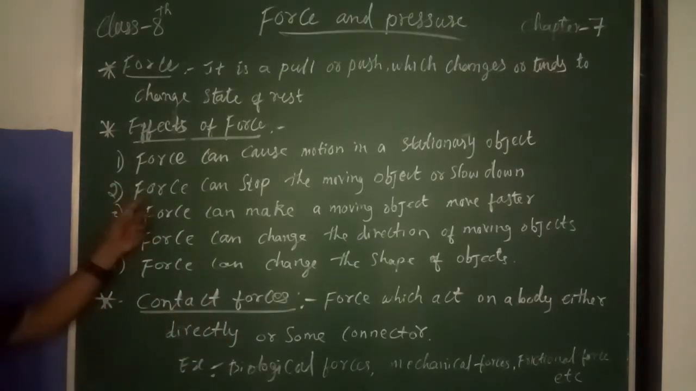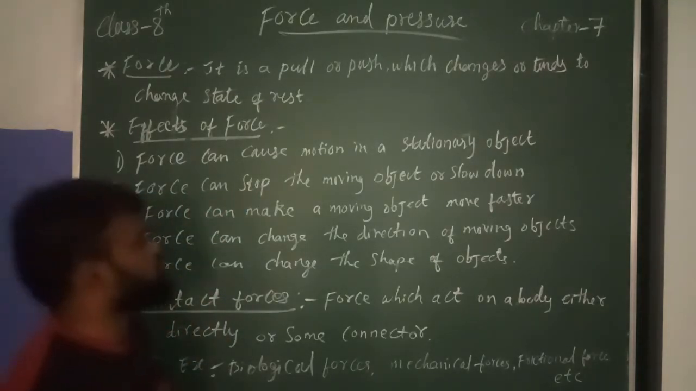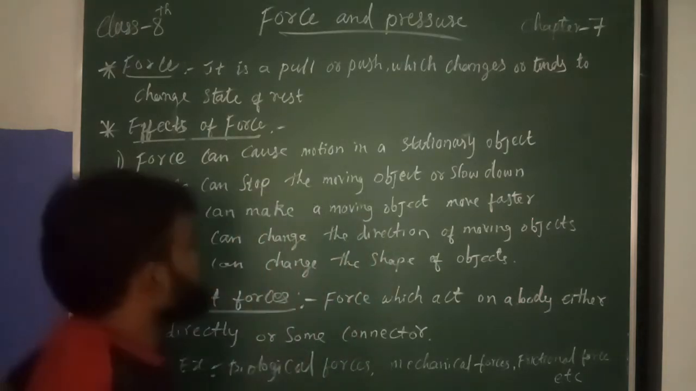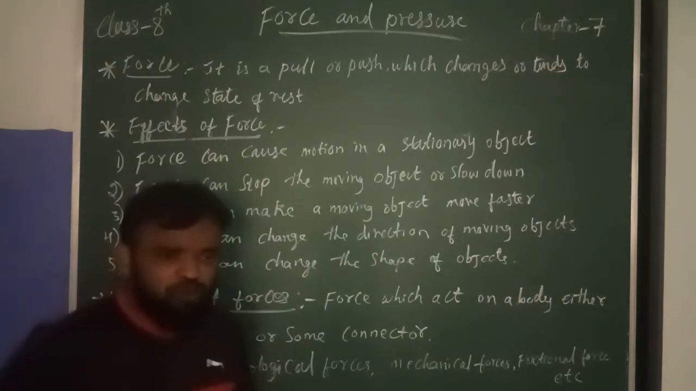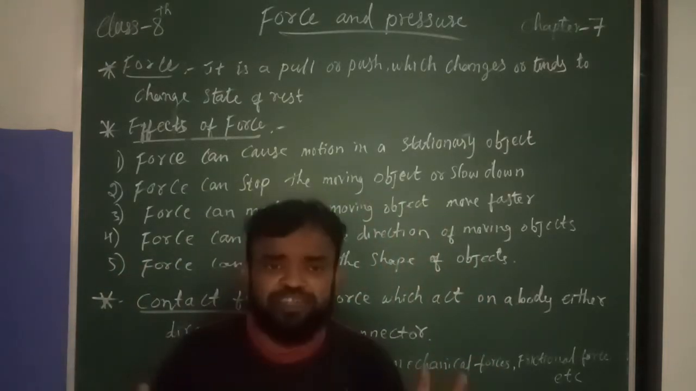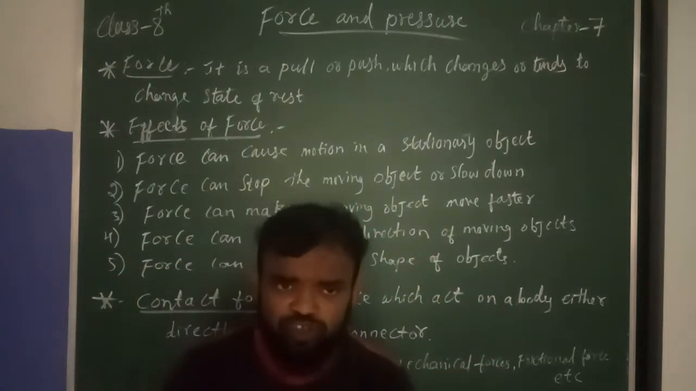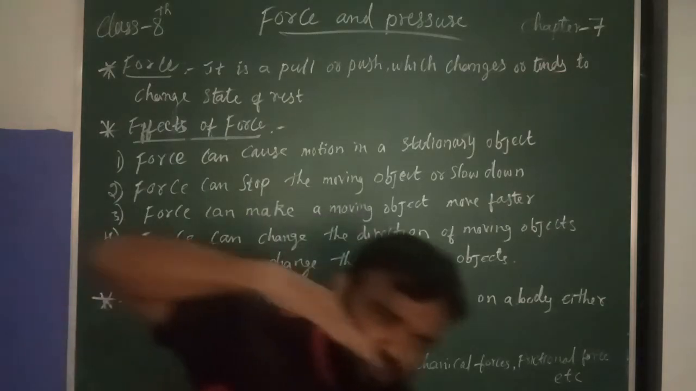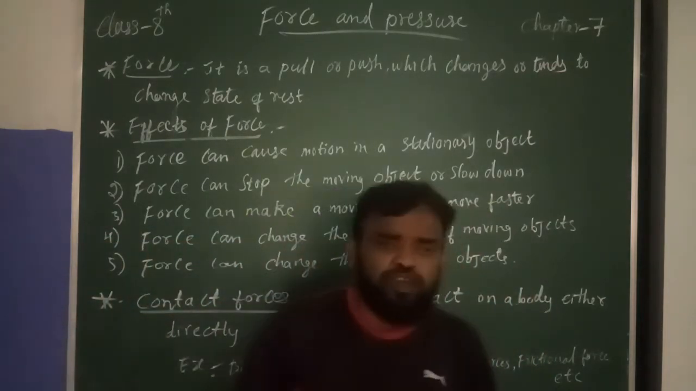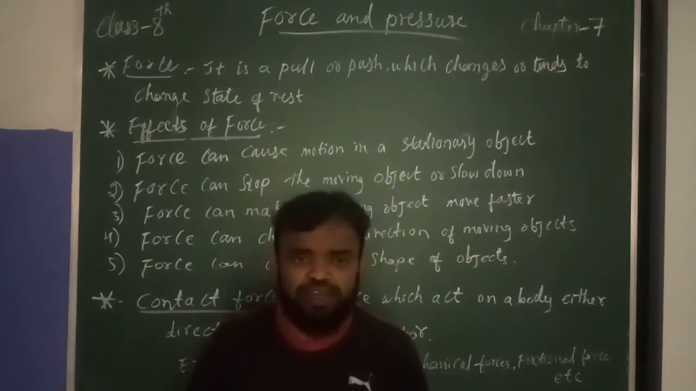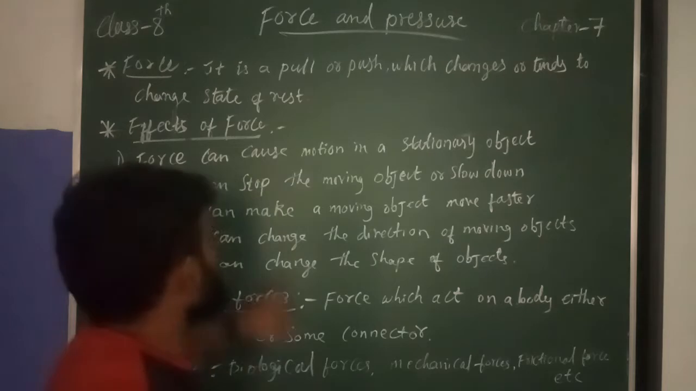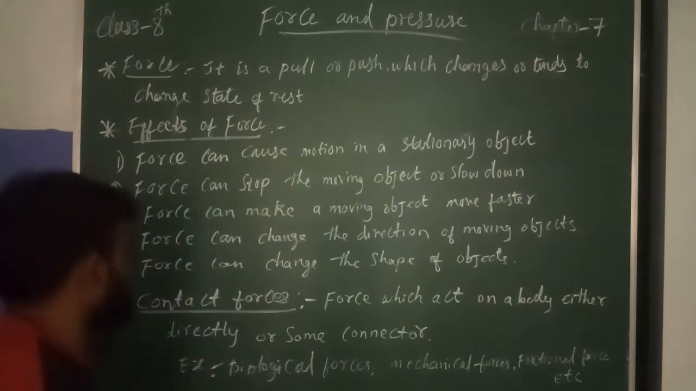Next, the second point. Force can stop a moving object or slow it down. If a force is applied to a moving vehicle, it slows down, and we can stop the vehicle. On a downward slope, the vehicle will automatically move, but we can go and stop the car or vehicle or any object, right? So we can slow down or stop moving objects.